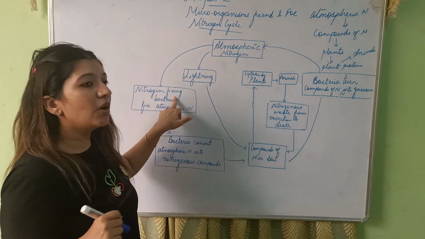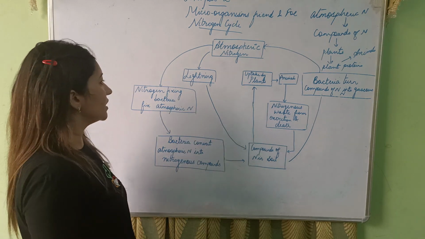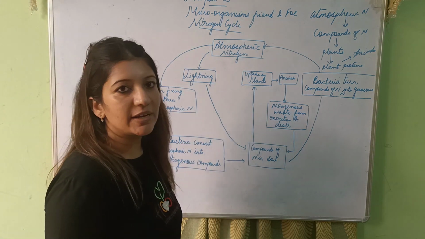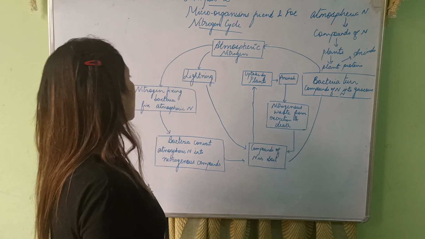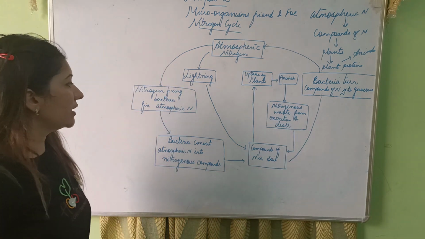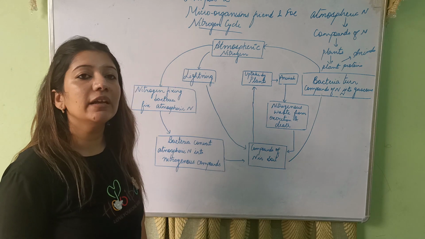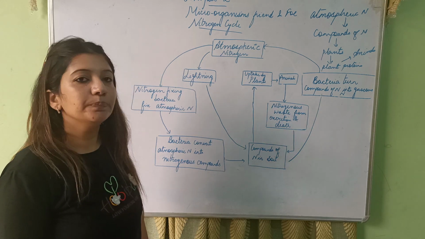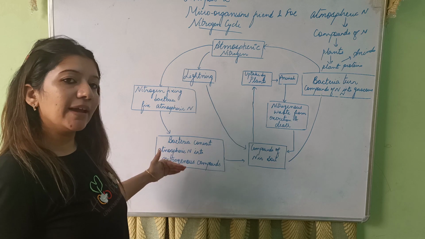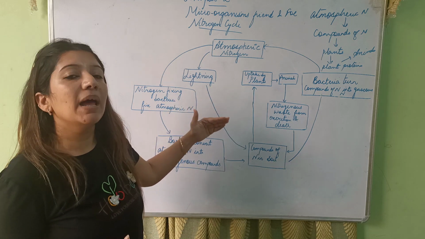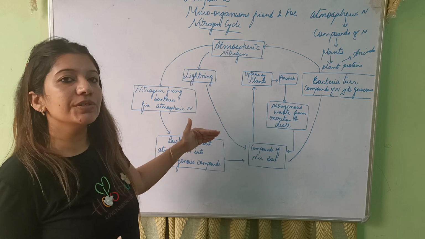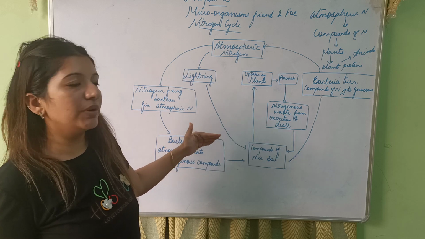So this is also called nitrogen fixation. Rhizobium bacteria lie in the root nodules of leguminous plants. It fixes atmospheric nitrogen and converts it into nitrogenous compounds. These nitrogenous compounds are easily absorbed by plants. Plants use them to synthesize plant proteins.